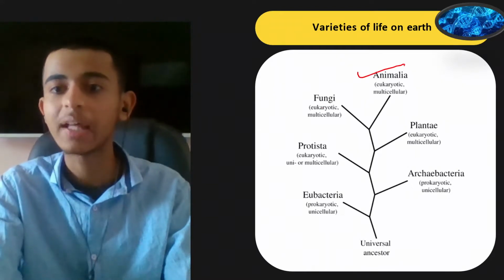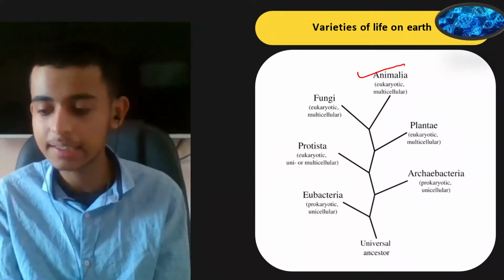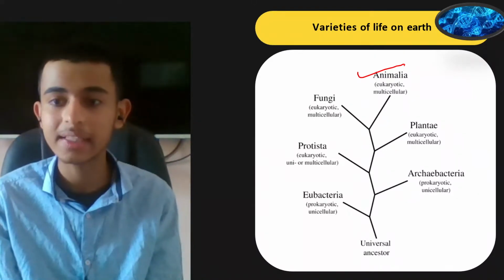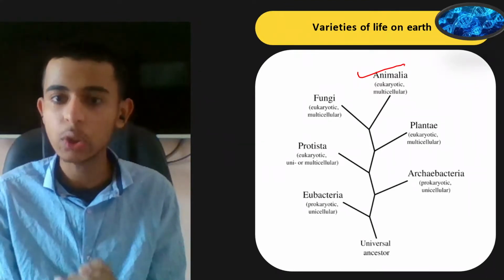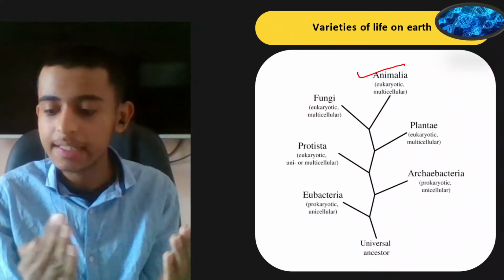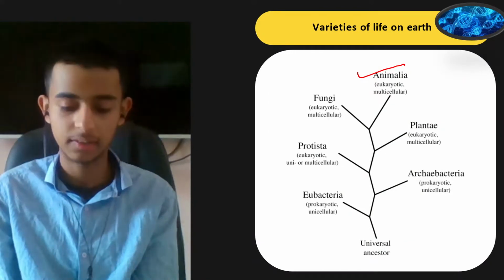Like if I talk about Animalia, that is a type. Fungi, Plantae, Protista, Archaebacteria, Eubacteria, universal ancestor. All these are different types of varieties on Earth which exist, and these all varieties form our environment. Is that clear?